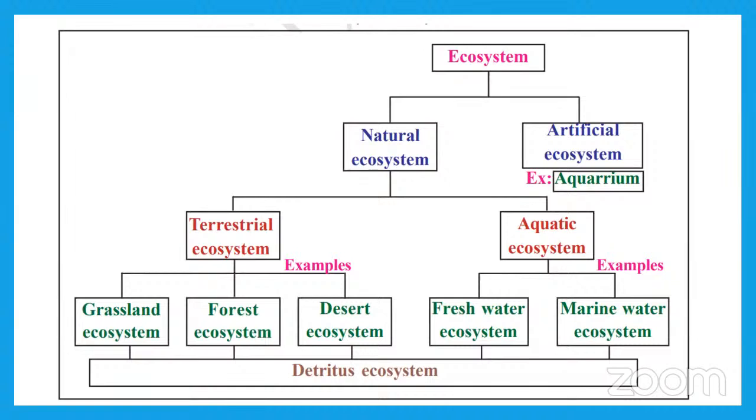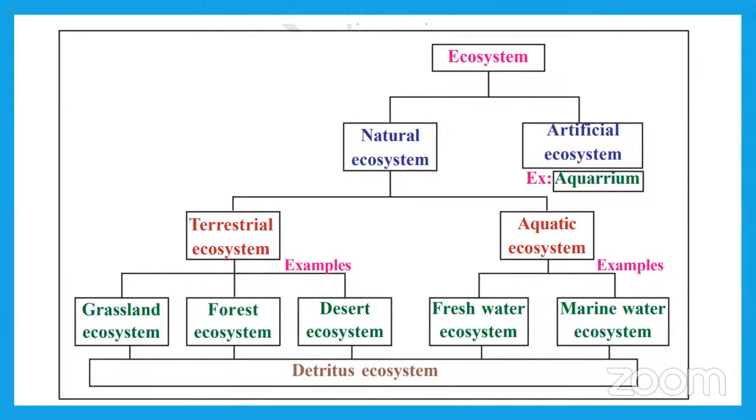Okay, in terrestrial ecosystem we have different kinds, like grassland ecosystem, forest ecosystem, desert ecosystem. Based on the abiotic factors, here three kinds of ecosystems are there. In the aquatic ecosystem, we have two kinds: freshwater ecosystem and marine water ecosystem. Freshwater means lakes, ponds. Marine water means seas and oceans.